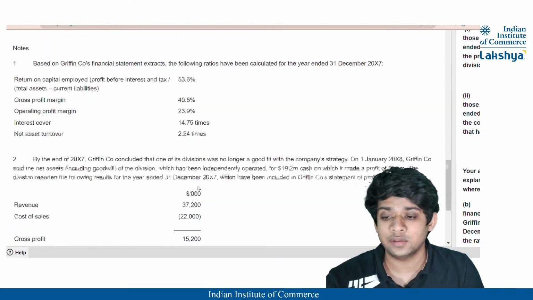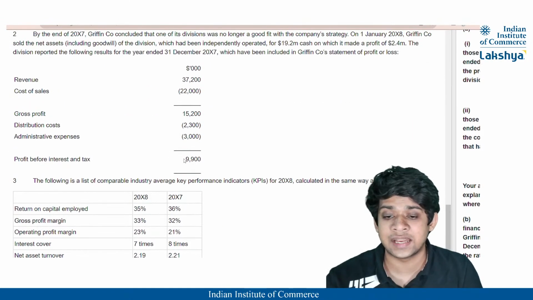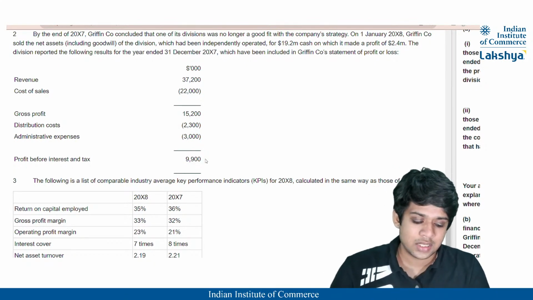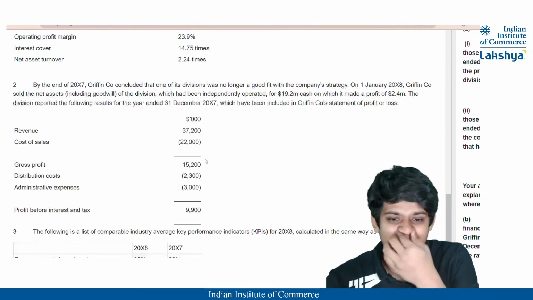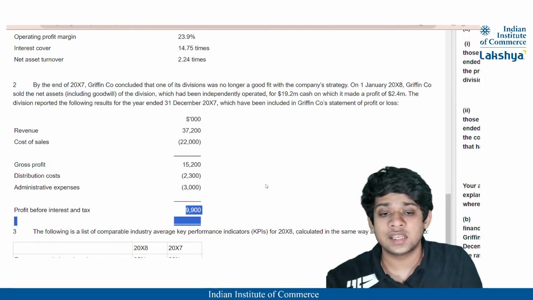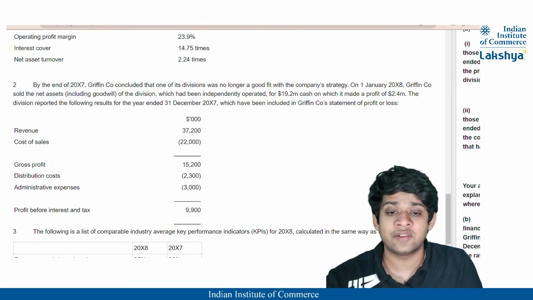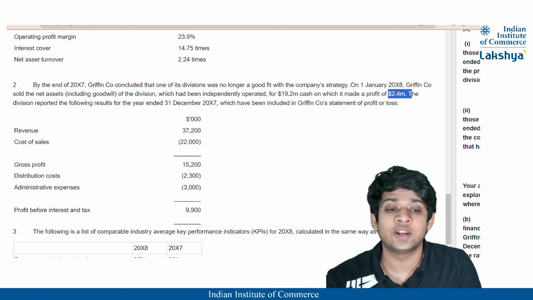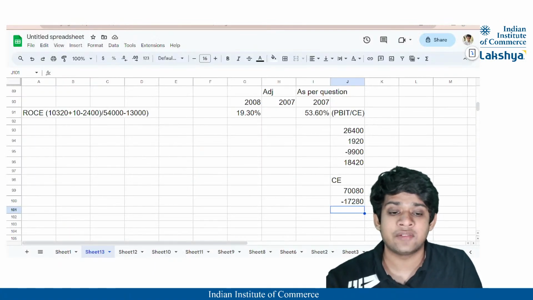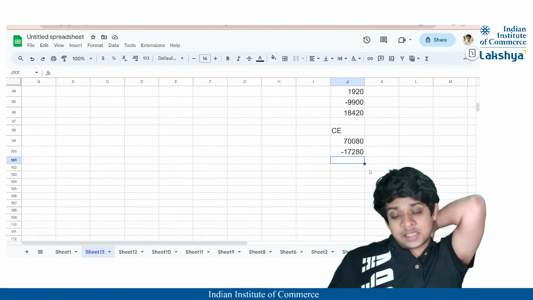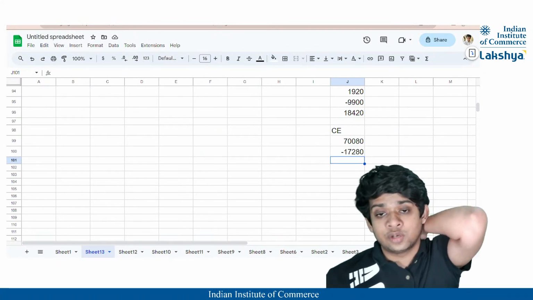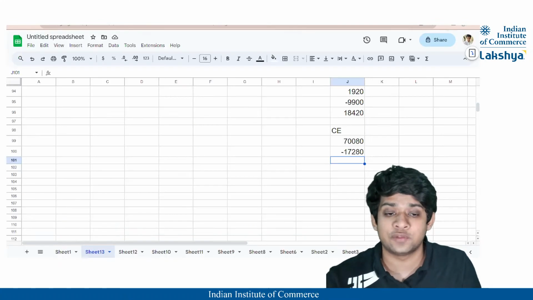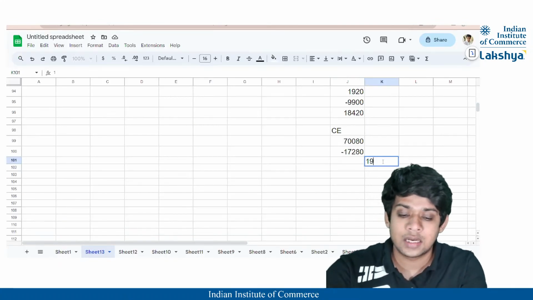Also, the profit that we have got from the disposal, right? This 9,900 profit from the disposed operation will also be eliminated, right? But not this profit only. The asset here actually has a value of 19.2 million, correct? It was sold for 19.2 million. And the profit that we have achieved here is 2.4 million.